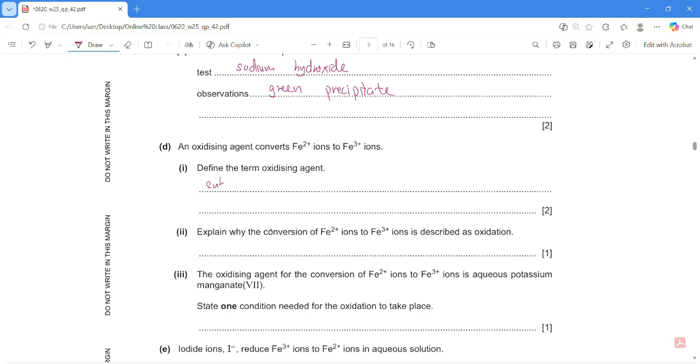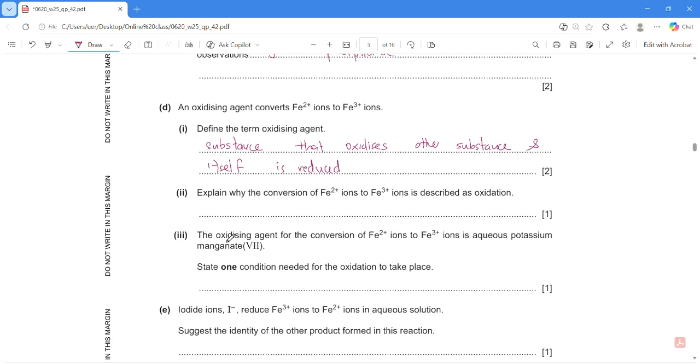Okay, so the definition is the substance that oxidizes other substances, and itself is reduced. Okay, they oxidize others, so itself is undergoing reduction.